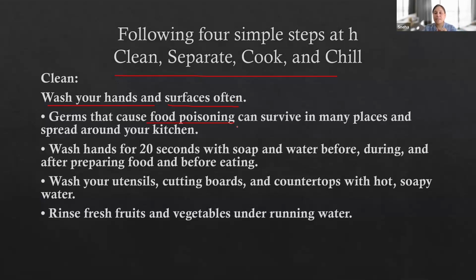Germs that cause food poisoning can survive in many places and spread around your kitchen. So this is very important that you clean. Wash hands for at least 20 seconds with soap and water before, during, and after preparing food and before eating. Wash your utensils, cutting boards, or countertops with hot, soapy water, and rinse fresh fruits and vegetables under running water. So this is about cleaning.